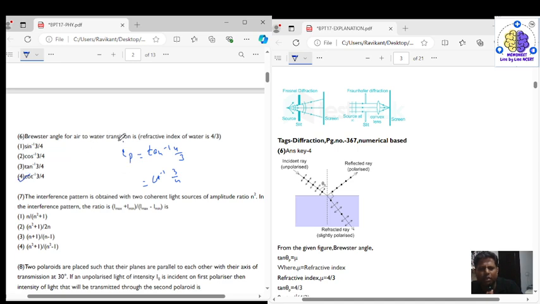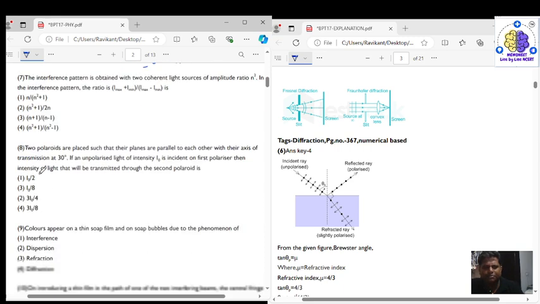So it's a direct formula, that is, your angle of polarization IP is equal to tan inverse of the refractive index. Refractive index is given as 3 by 4. Because they want the answer in cot, IP is equal to cot inverse 3 by 4. So the correct answer for question number 6 is option 4, right? Now let's come to question number 7.